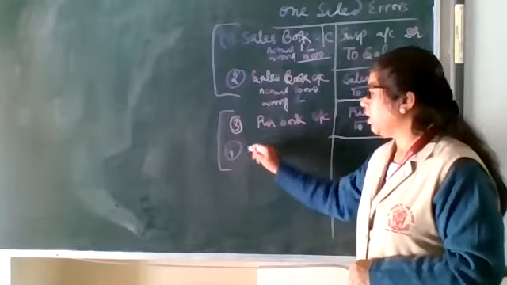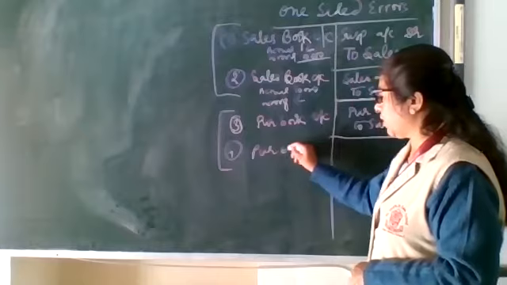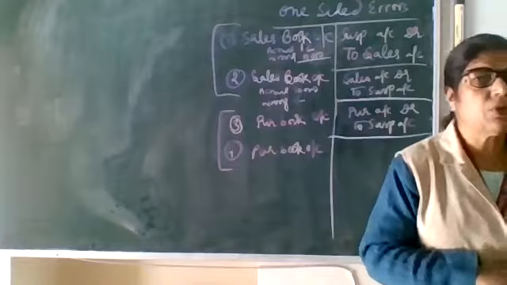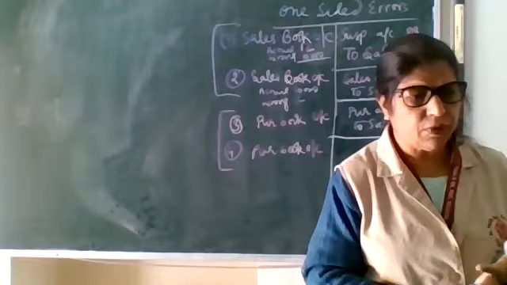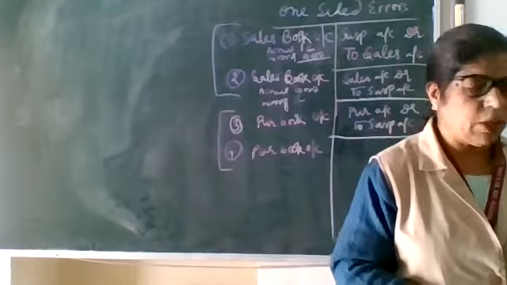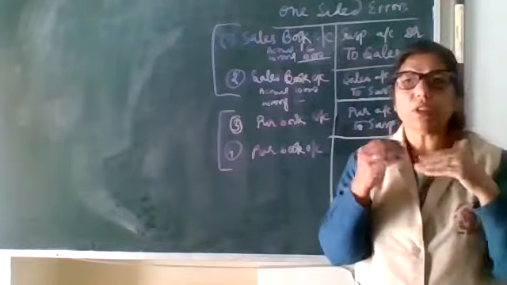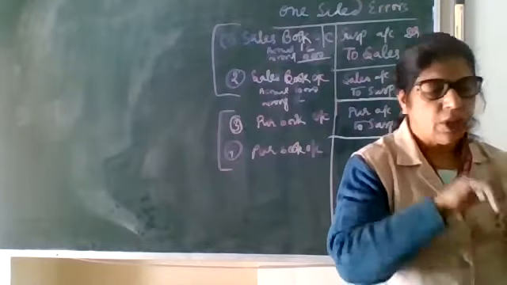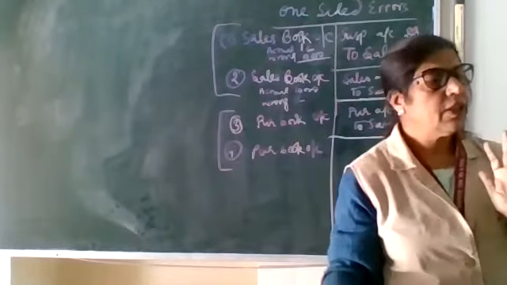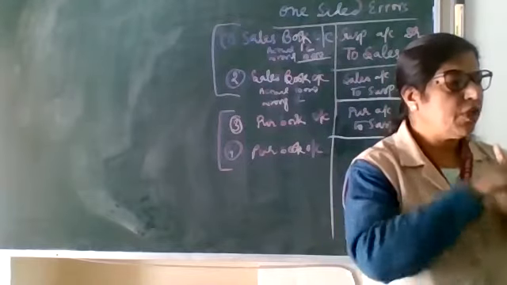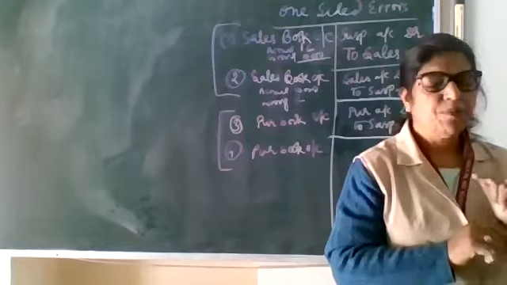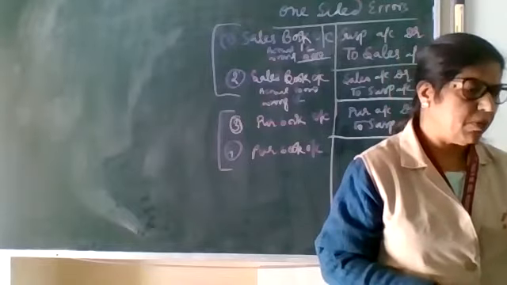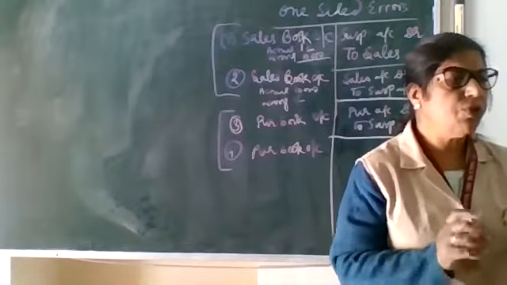Fourth one: purchase book overcast. Overcast means you entered more, totaled more, carry forward more. Many mistakes may be there, but actually the real amount is less and the wrong amount is more. So what we have to do? We should do the reciprocal of it, or we can give the reverse effect. In accountancy, in all errors you can do it this way, meaning you have to reverse it.